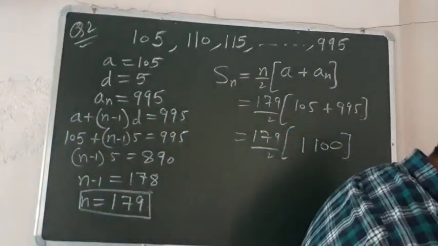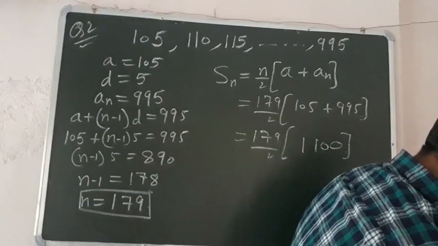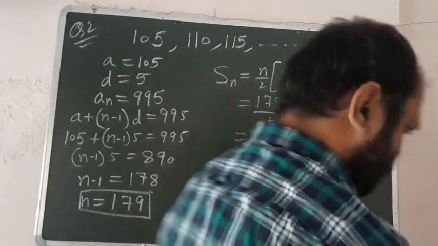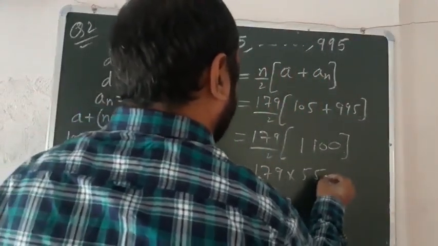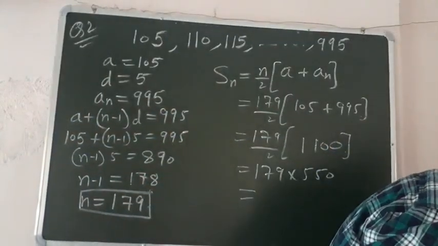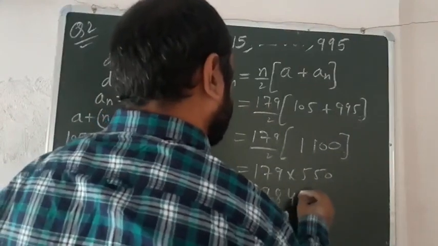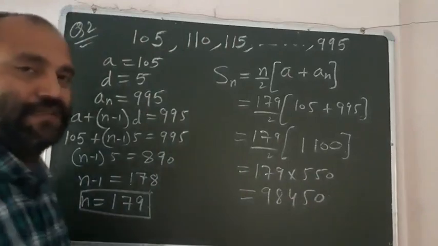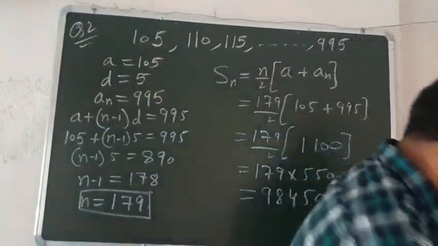So 1100 we have, and when we simplify we get 179 into 550. When we simplify this, children, you will get the answer 98450. So this is the right answer for question number 2 of this exercise 9.2. It's a very easy question as you see.